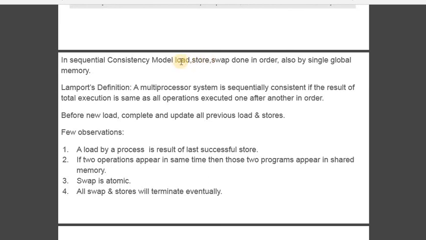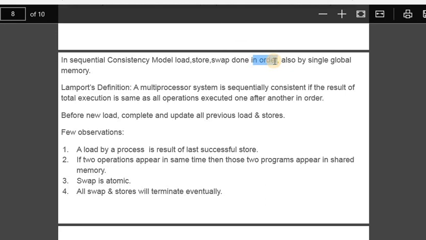It is not like all loads should be done first, then all stores, then all swaps. We may execute any number of operations, but generally they belong to the load, store, swap types. These should be well in order, that's it. If that is done, it is called sequential consistency.